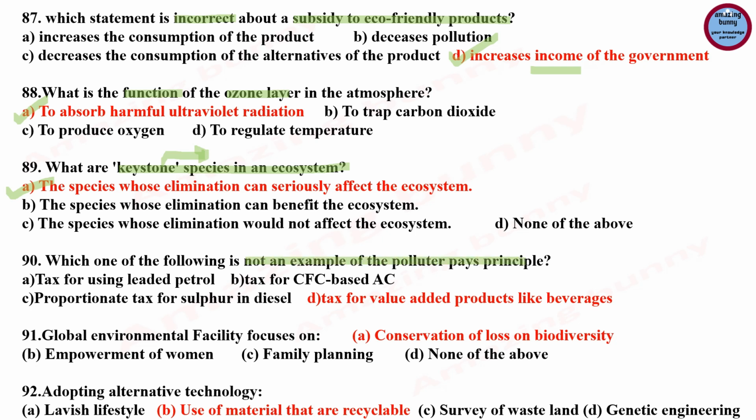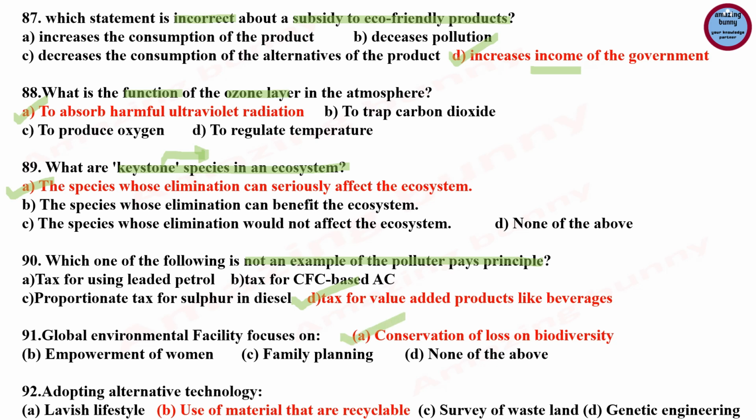Question 90. Which one of the following is not an example of the polluter pays principle? The answer is tax for value added products like beverages, because tax for using leaded petrol, it is an example of polluter pays principle. Again, the tax for CFC based AC and proportionate tax for sulfur in diesel, all are the examples of polluter pays principle. And the tax for value added products like beverages, it is not the example, because in the first three activities, there is a kind of pollution. It is a pollution creating activities.